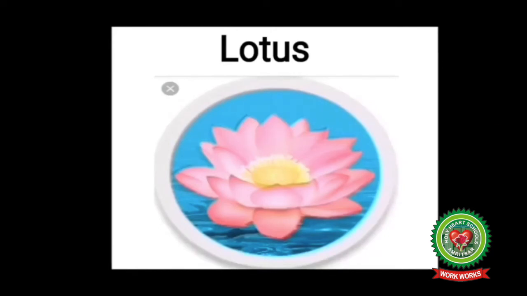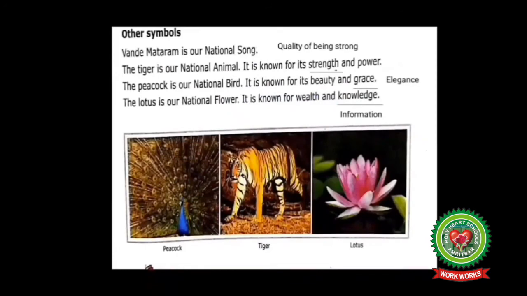Now come to the reading. Other symbols. Vande Mataram is our national song. The tiger is our national animal. It is known for its strength and power. The peacock is our national bird. It is known for its beauty and grace. The lotus is our national flower. It is known for wealth and knowledge. Students, underline strength means quality of being strong. Underline grace means elegance. Next word is knowledge means information.